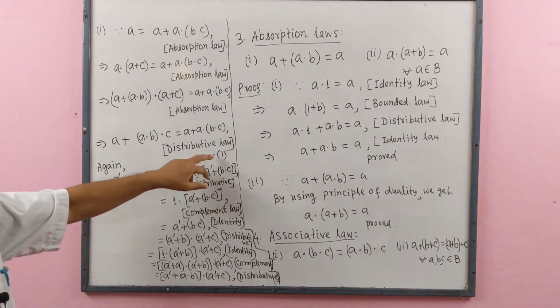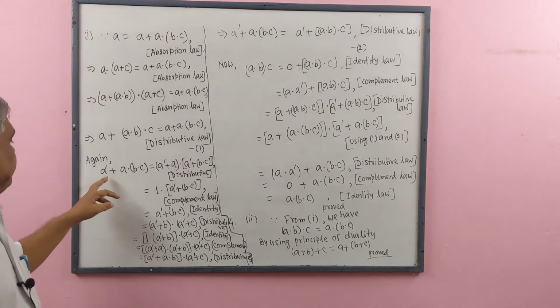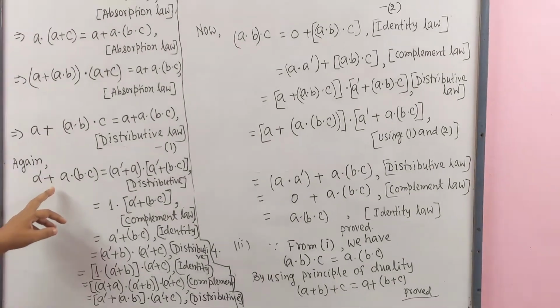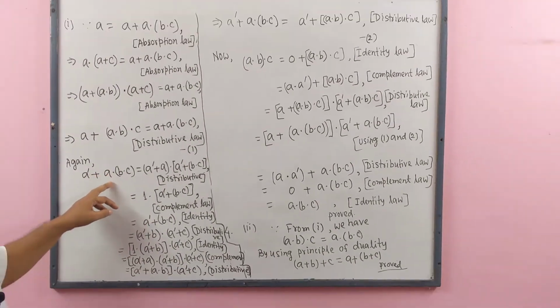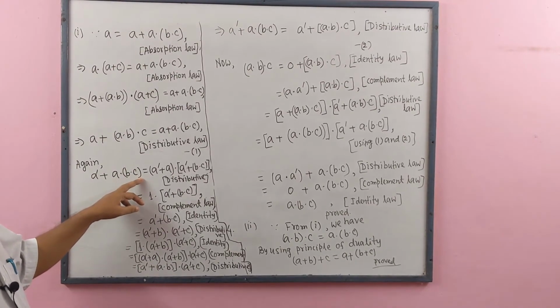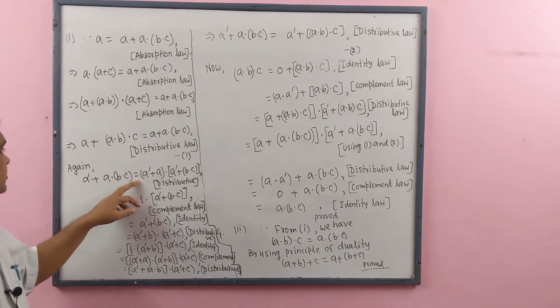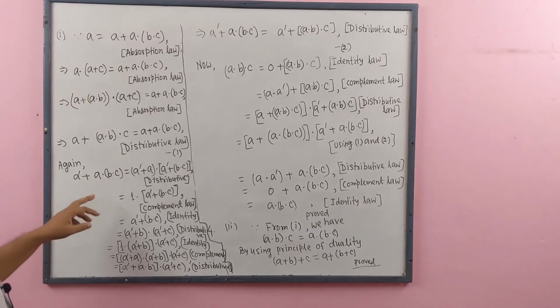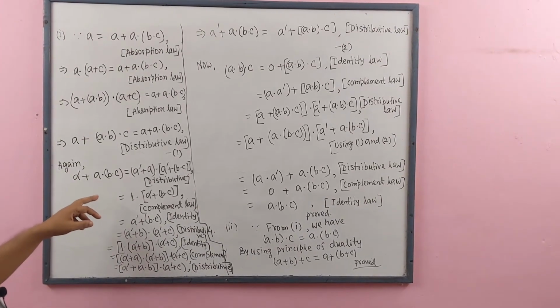This is number 1. Again, complement of A plus A dot (B dot C) equal to, here we use the distributive law.